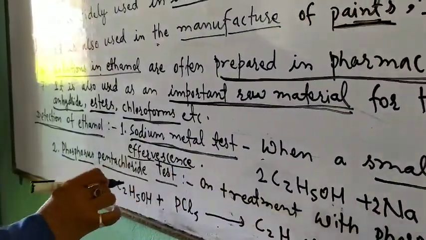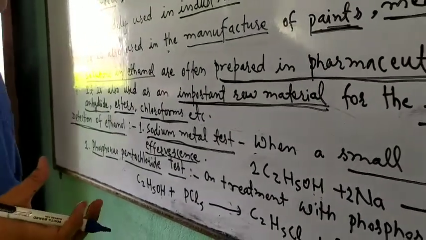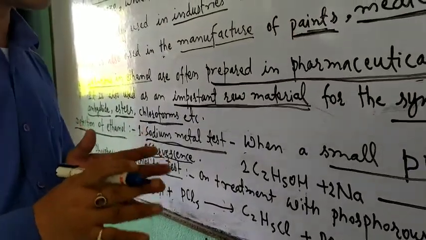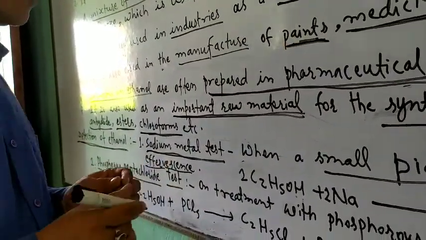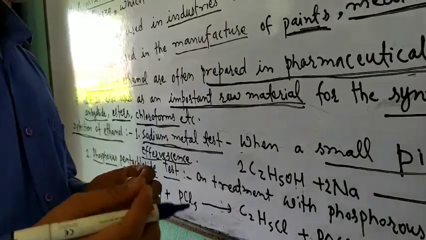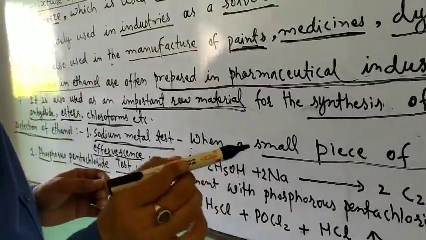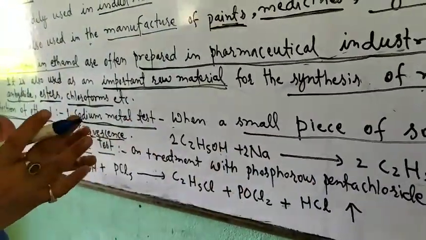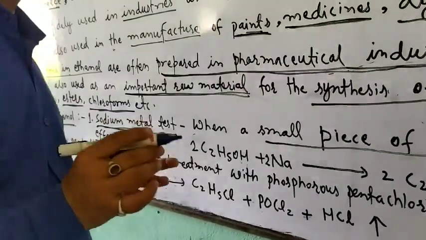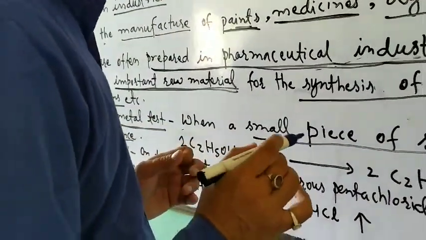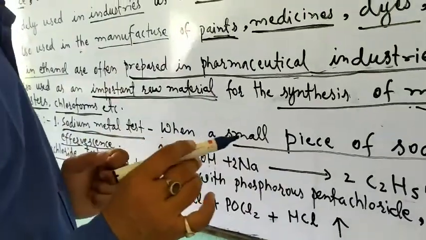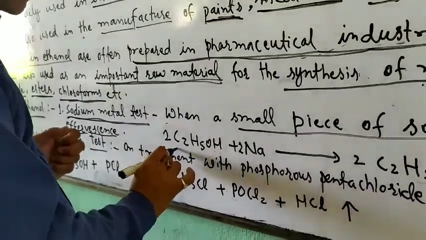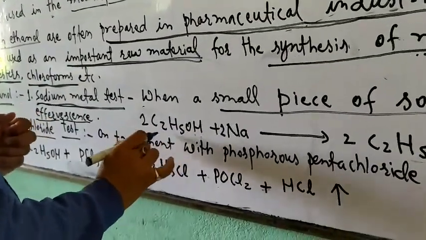Effervescence means a fizzy sound when hydrogen gas is evolved. If we want to test this gas, when we bring a burning splinter near the hydrogen gas bubbles, the gas burns with a pop sound. So the pop sound is the main characteristic property of hydrogen gas. So in this case we see a chemical reaction occurred.